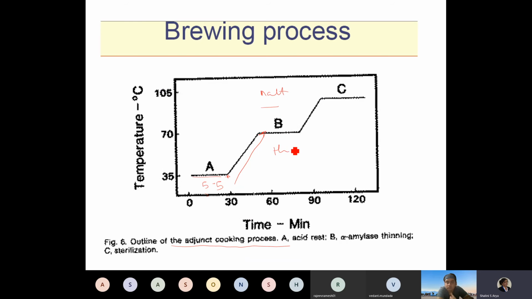This process is also called thinning, and then the temperature is increased. At this stage also there are thermostable enzymes, so they will still act on the starch, and the starch is converted into sugar. And this last step is sterilization.